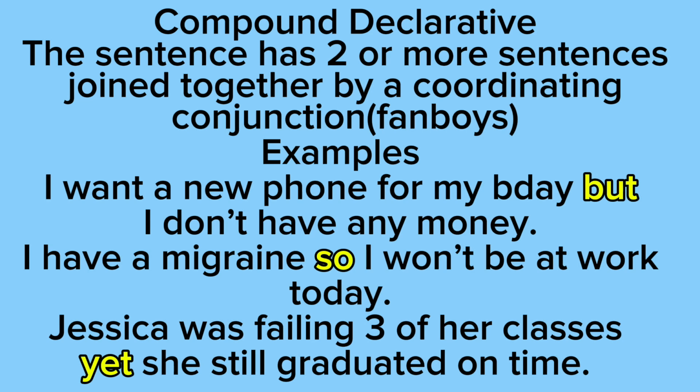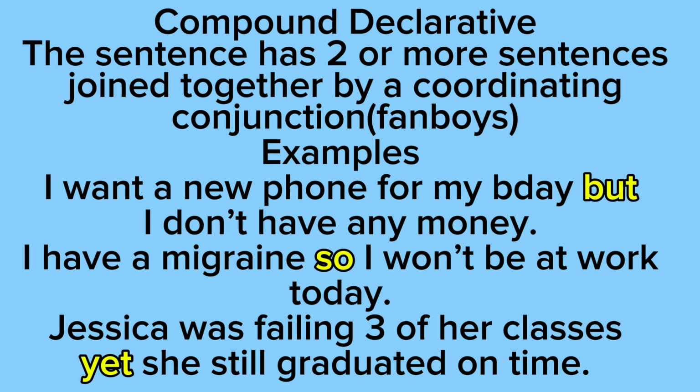And our last example says, Jessica was failing 3 of her classes, yet she still graduated on time. So notice how there's two sentences. Jessica was failing 3 of her classes, and the other sentence says she still graduated on time. And both of these sentences are joined by the conjunction yet.